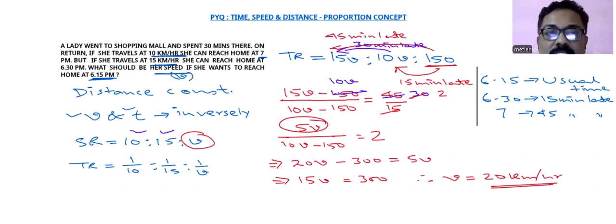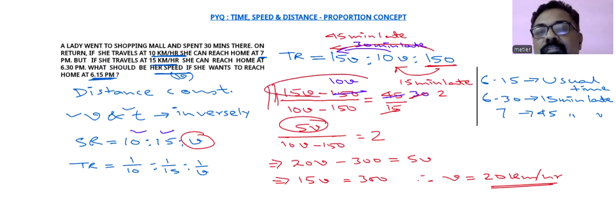The first advantage is of the proportion concept. The second advantage, a slight advantage you can get here, if you act smartly: in place of 15V minus 150, if you write 15V minus 10V, your calculation will be a bit less. So in this way, you can solve this kind of problem of time, speed, distance with the help of the proportion concept smartly and quickly. In our coming videos, we will discuss this concept again.